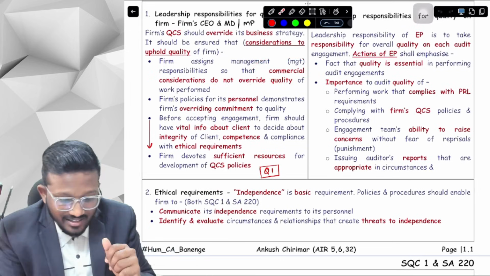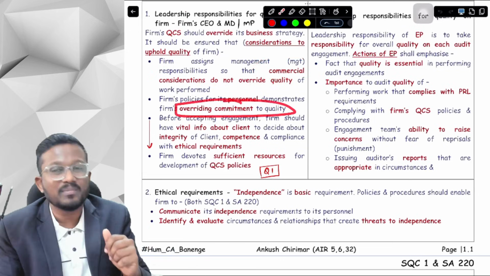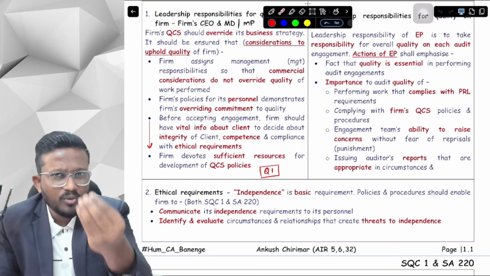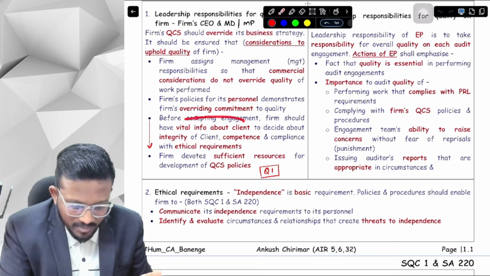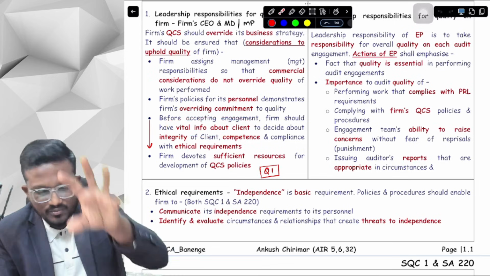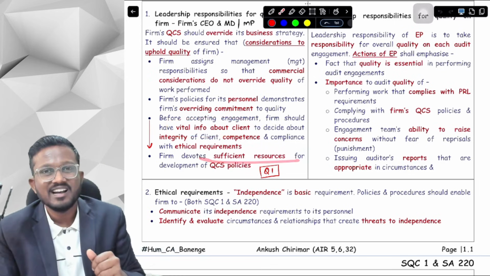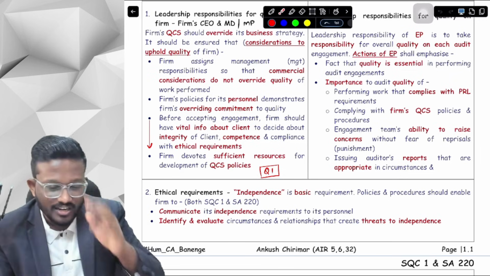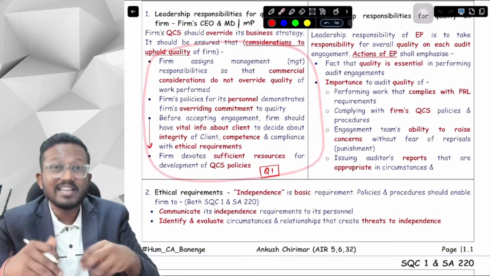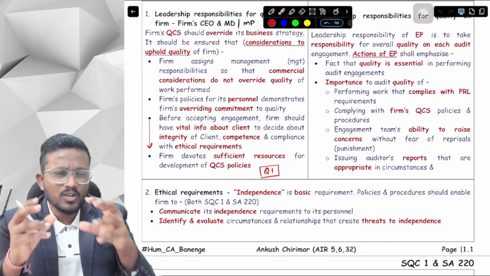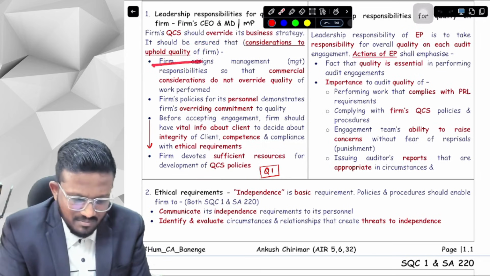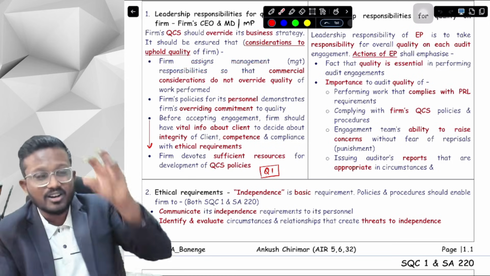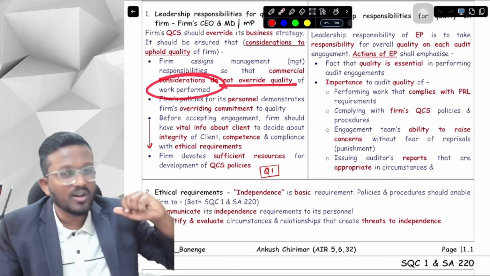It means that we have an overriding commitment to quality, where if we have to provide services with quality, we have to obtain vital information about the client, for which we will have to deploy sufficient resources. These are the 4 keywords that you will need to memorize, and around them you can write a few words. First, the firm assigns management responsibilities so that commercial considerations do not override the quality of work performed.